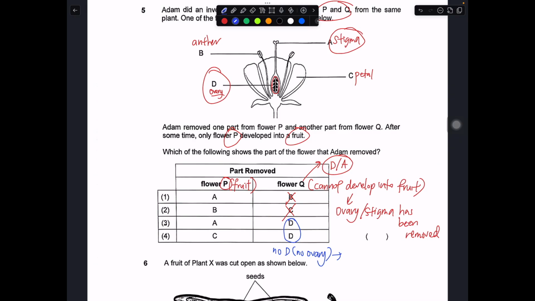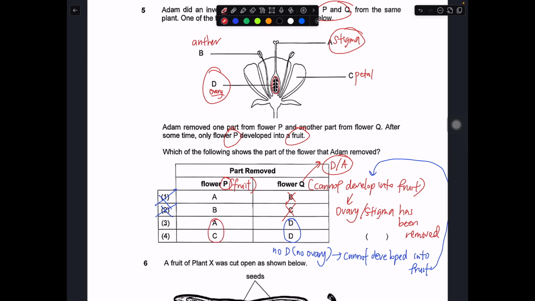When there's no ovary, it cannot develop into fruits. And then this matches with whatever observation that's being made. So 3 and 4 must be the correct answer as of now. So let us remove these two. So we are left with only 3 and 4, 1 and 2 being removed.